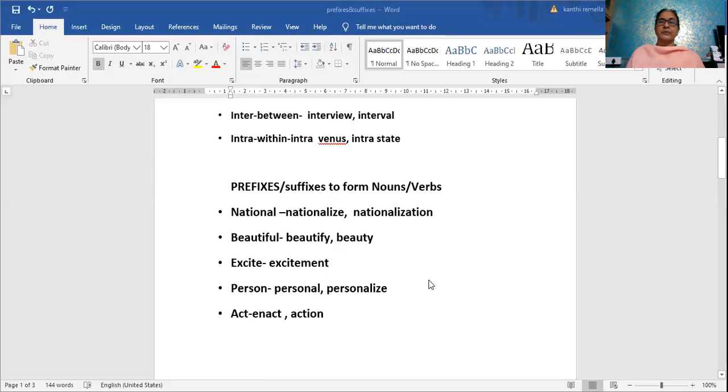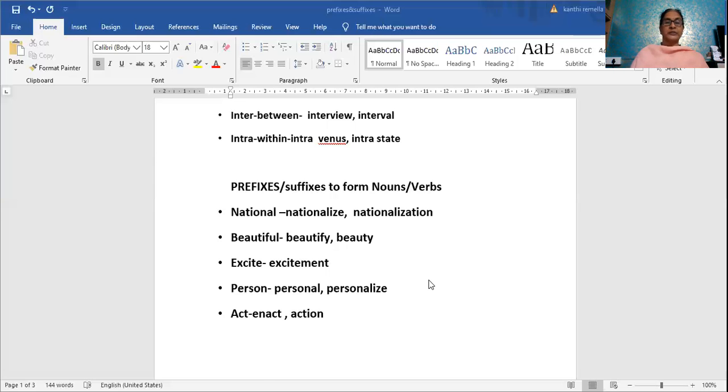Excite. Excite itself is a verb. I can use it as an adjective, as in, the excited man broke into tears. Here I am using excited as an adjective. But excite, the act, we can say, the movie excited me very much. So you can use excite itself as a verb. And what is the noun? Excitement. The excitement I felt I cannot describe.